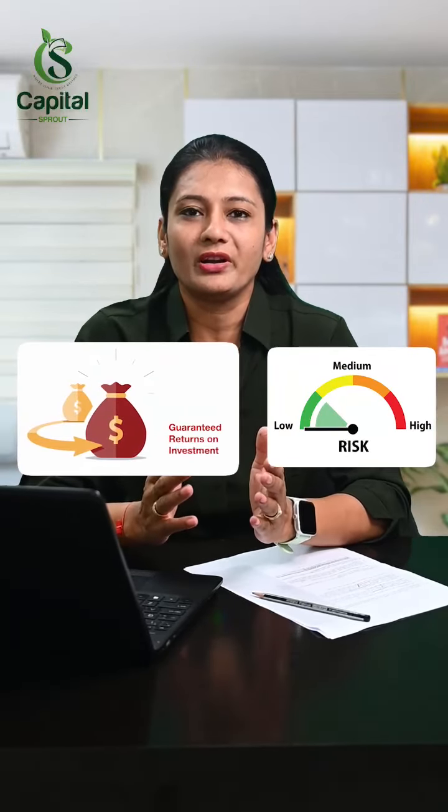FDRs are offered by banks. A fixed deposit is an investment of a lump sum amount for a fixed tenure at a predetermined interest rate. FDRs are considered a low-risk investment as they offer a guaranteed return.